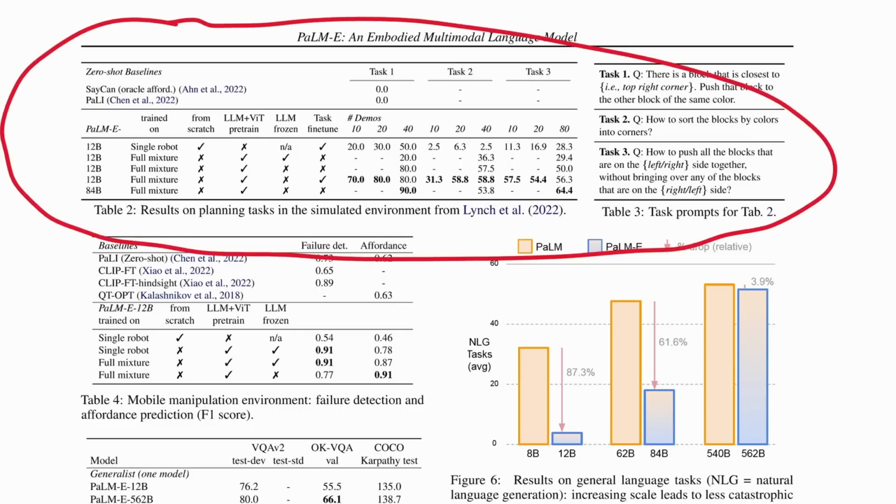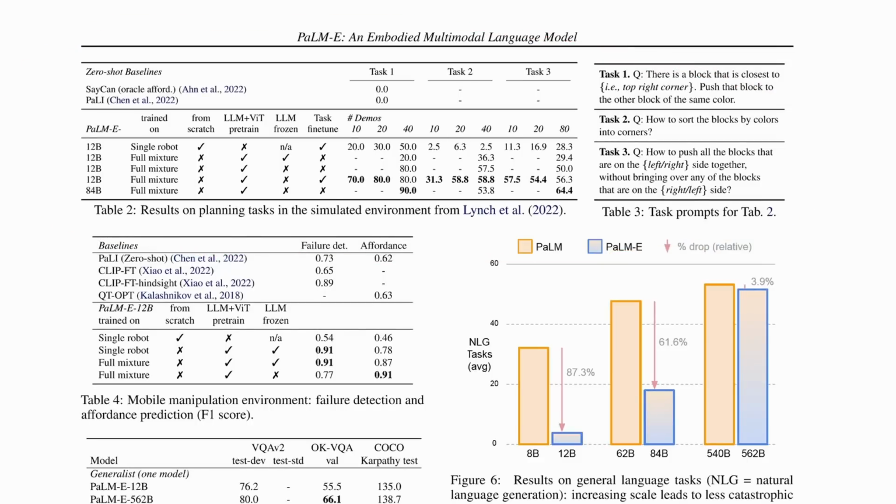So in this first table right here, what we have is, again, another embodied robotics task. I think this is another simulated one where the robot is moving around some different shaped objects again. And this time we're looking at few shot learning because we have a number of demos here. You can see we range all the way from 10 demos up to 40 demos for task 1, or all the way up to 80 demos for task 3. And the different tasks you can see on the right here.